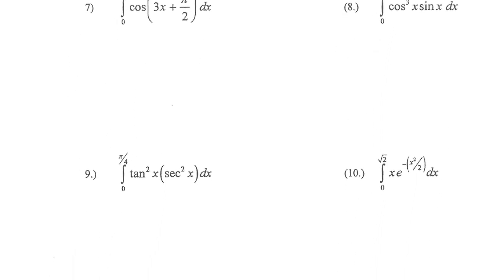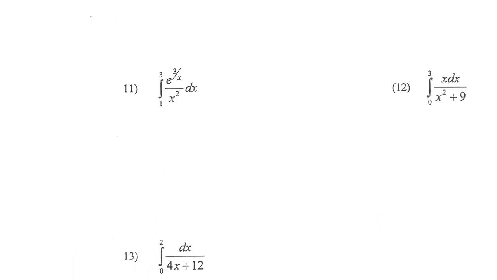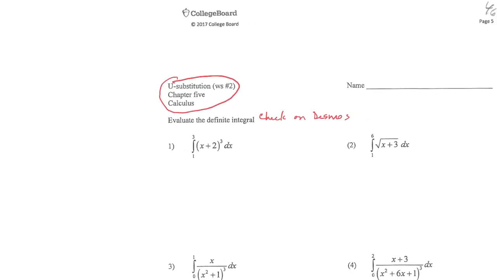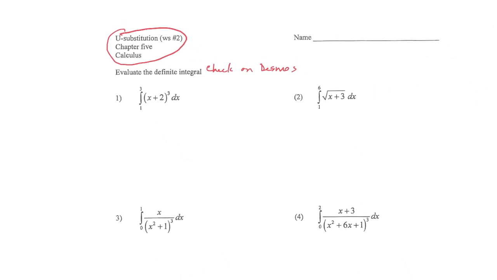I'll put the numbers on Canvas, which ones to do. And then you do have a review sheet that has the answers worked out, also on Canvas, that you will be doing the rest of this time period. So make sure you get all of that done. All right, good luck.